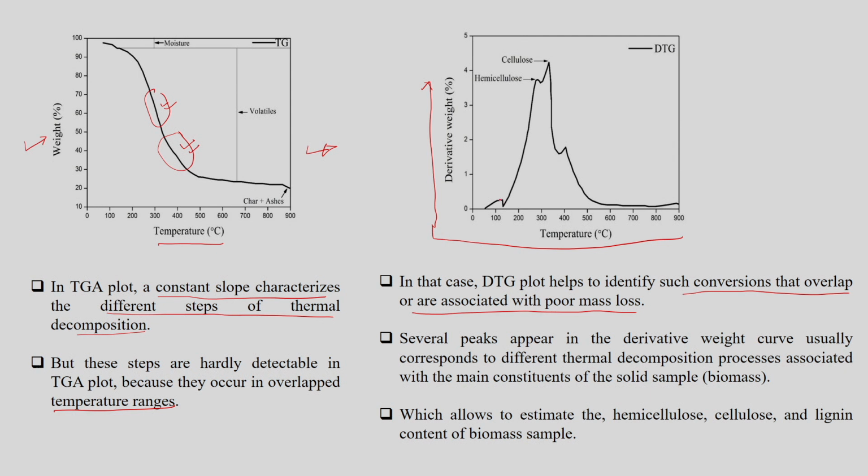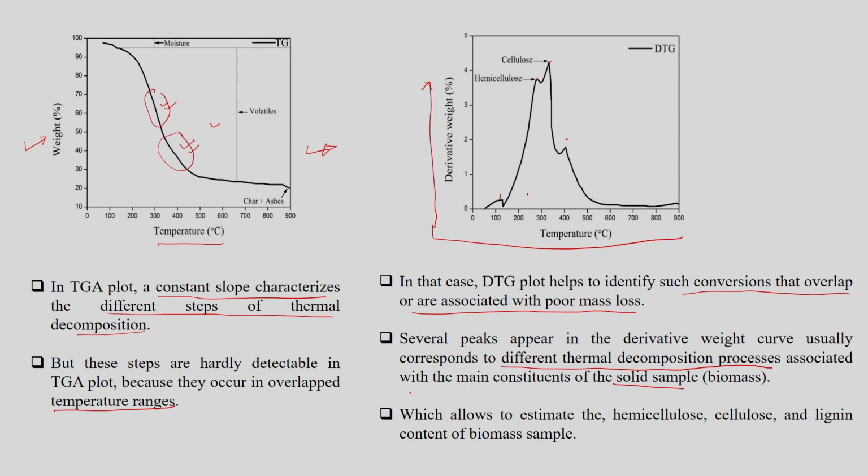If you see here, you can observe several peaks in this graph which you cannot see in the TGA plot, and these particular peaks usually correspond to different thermal decomposition processes associated with the main constituents of the solid sample. When we mention the solid sample here, mostly we are just specifying the biomass.